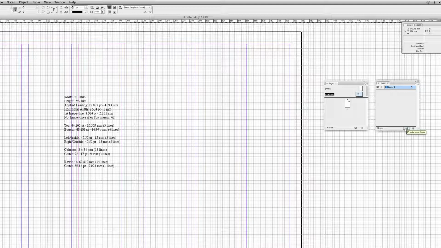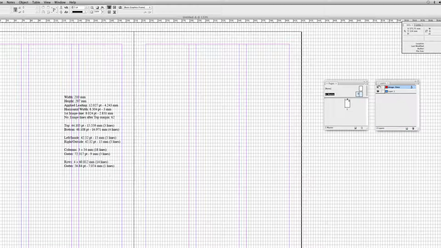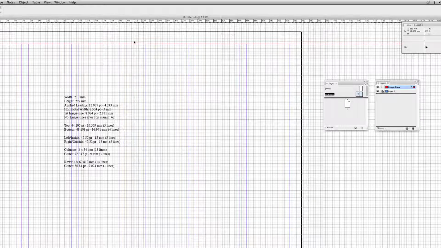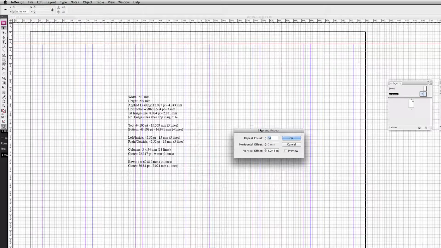Okay, what we're going to do next is hold down the Alt button, create a new layer and name it Image Lines. And I'm going to lock this first layer. Draw a guide from the top and snap it to the top margin. Hold down the Command or Control button on Windows to apply it on both pages. After you've done that, keep it selected and then go to Edit, Step and Repeat.